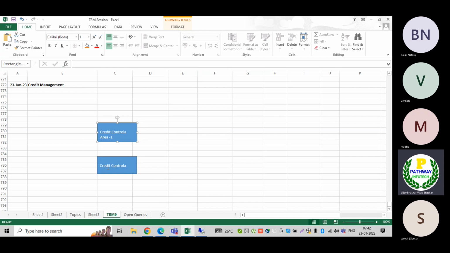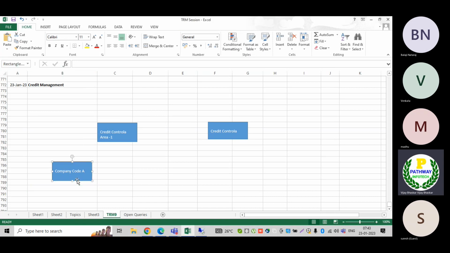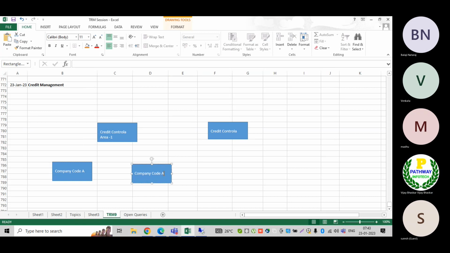In most cases, at every country level we can define the credit control area, but again it depends on the business requirement. Now let us assume I have two credit control areas. As I have explained, one credit control area can be assigned to multiple company codes. Now we'll see the company codes: company code A and company code B.